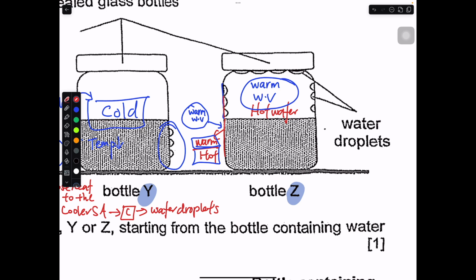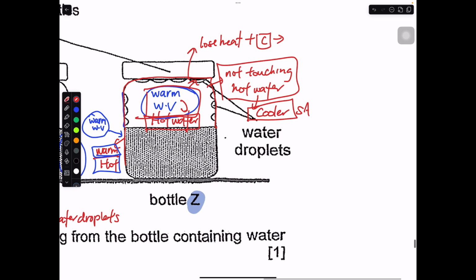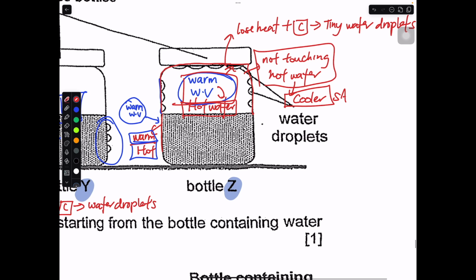And then this part over here is not touching hot water. When it's not touching hot water, this part will be quite cool, or rather it will be a cooler surface area. For this warm water vapor that evaporates from the hot water to be able to lose heat to this surface, lose heat, and then it can condense and change into tiny water droplets. This surface here is way cooler, because it's not touching the hot water.